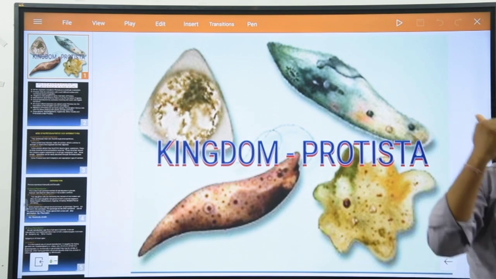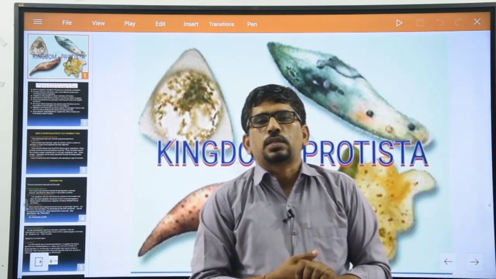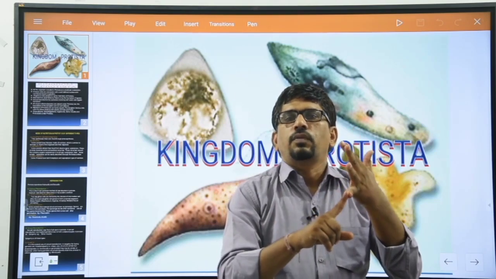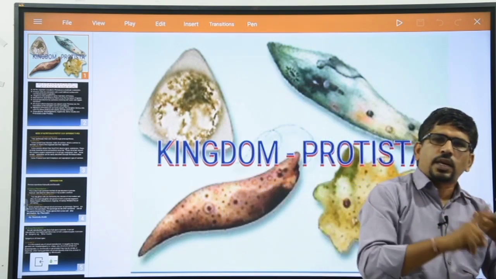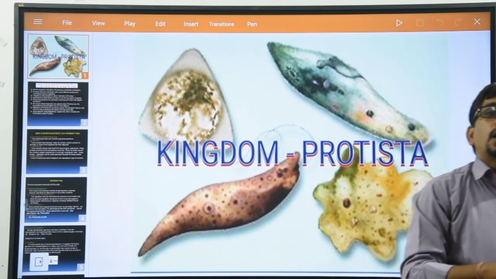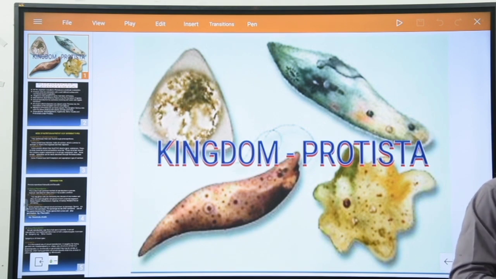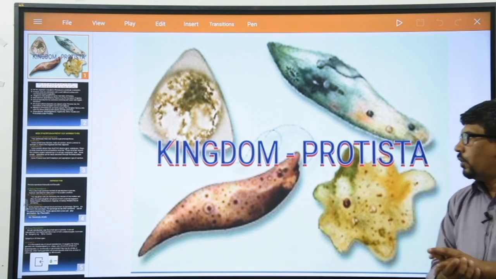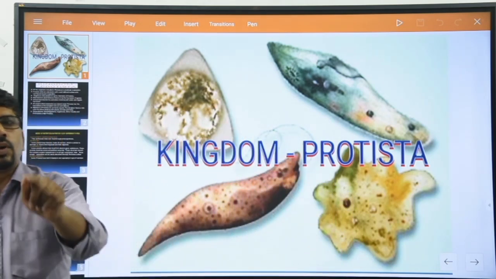Clear? In the second chapter, we discussed different things. First, we discussed the classification. Second, the first kingdom Monera, then the second kingdom Protista, and the third kingdom Fungi. After that, we discussed viruses and then lichens. Today we will discuss the second kingdom Protista.